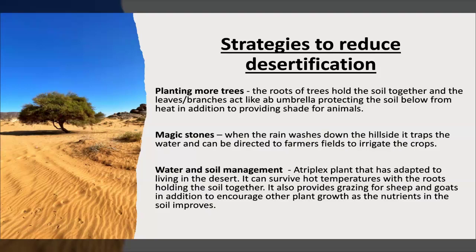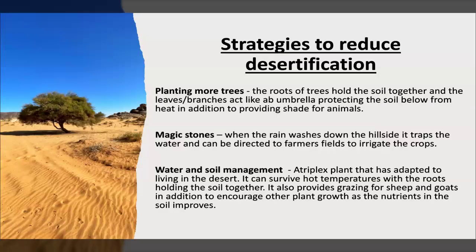You have magic stones or rock walls. That is when it does rain, it basically traps the water and it can be directed to farmers' fields to irrigate their crops. It's a really cheap and appropriate technology strategy to use because it requires just the rocks and the mud, and they put it together as a little wall and they can move it as they wish. It does require the community to work together though.